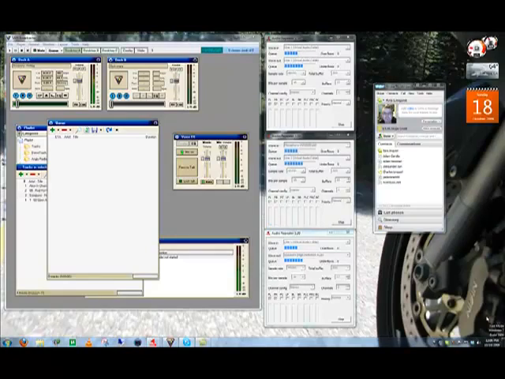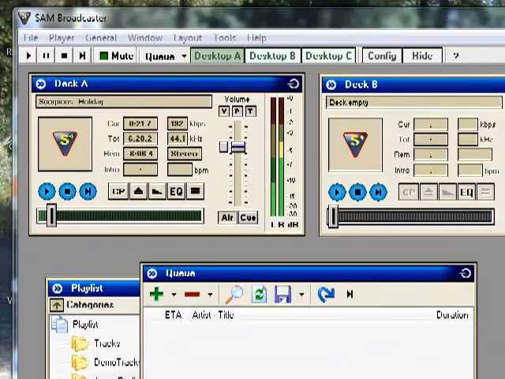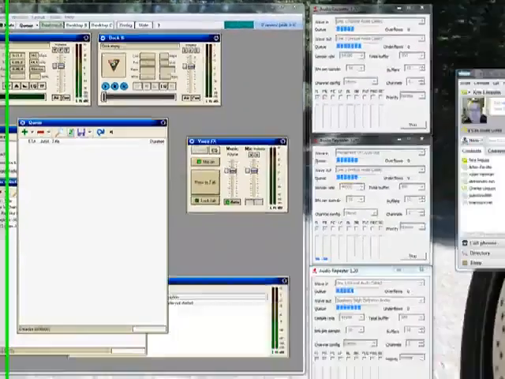So the only things you need: first of all, you need headphones plugged into your speaker jack. So don't use speakers, use headphones so that your microphone does not pick up your music. And the second thing you need is software called Virtual Audio Cable. It's $30. It works great.